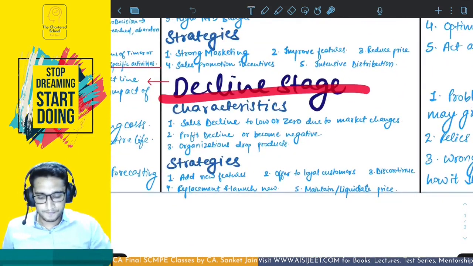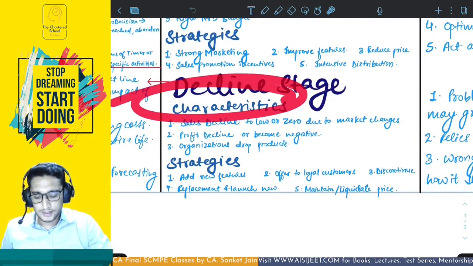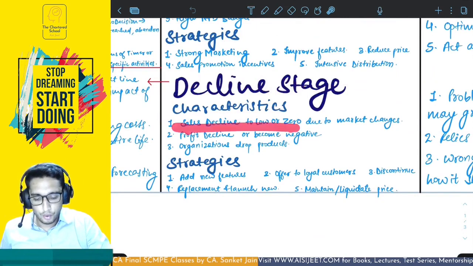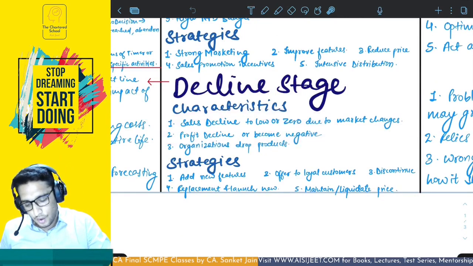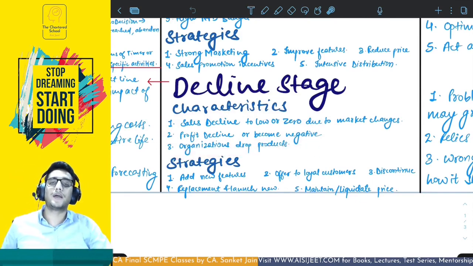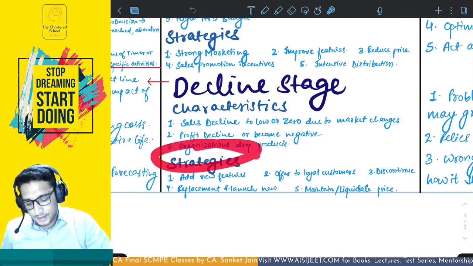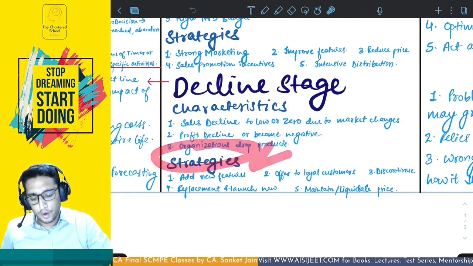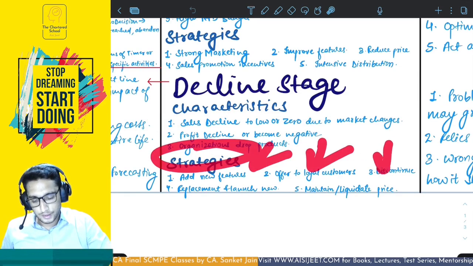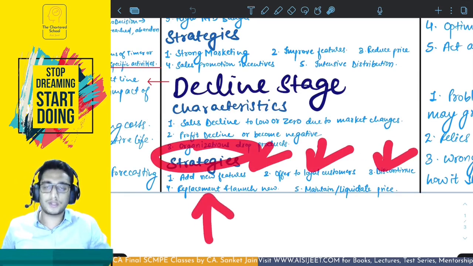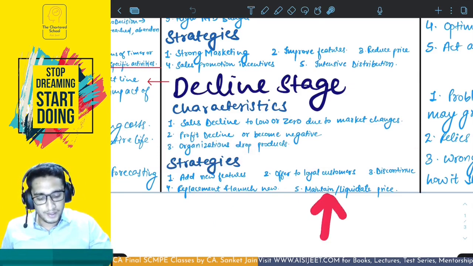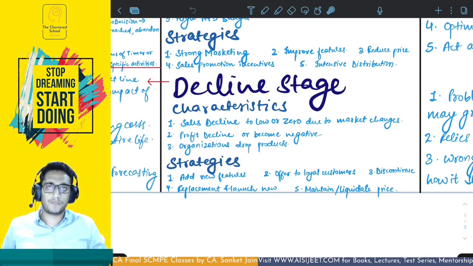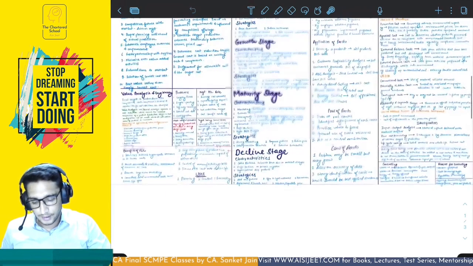Decline stage. The characteristics of the decline stage is sales decline to either low or zero during the market changes, profit starts declining or becoming negative again, organizations drop products, exit the market. Strategies: either add new features or offer to loyal customers, or discontinue or replace the product with a new launch event or new launch product, maintain or liquidate the price so that you can sell as much as you have and then just get done with it.